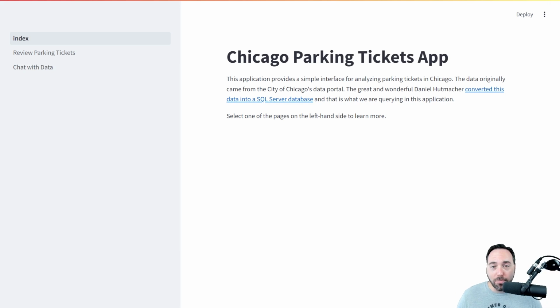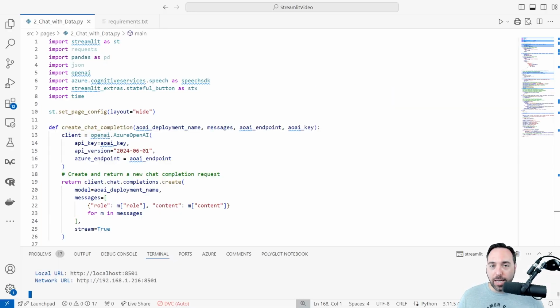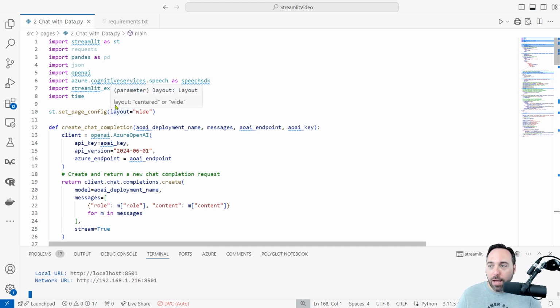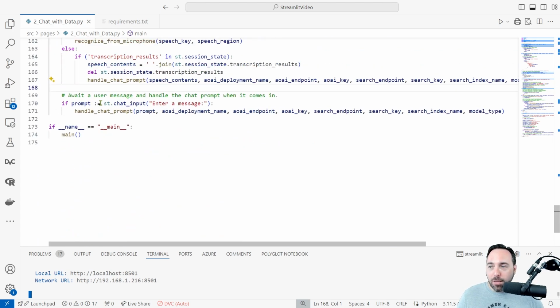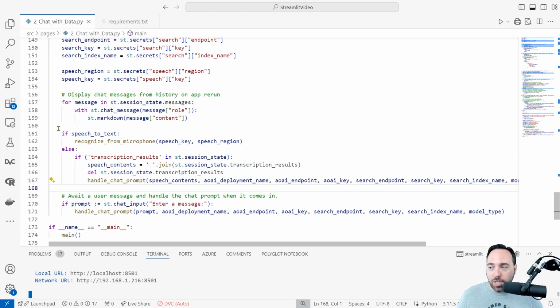All of my changes are in place, and we're running the Streamlit application a second time. Before I go too much further, there are a couple of corrections I need to make. Number one, I am not using the Streamlit JavaScript evaluation library in this code, so I've removed its import statement here. Number two, scrolling down to the bottom, I've actually transposed the loop here for message and session state.messages with the check for if we have the speech to text button selected. This is the correct order, and I had it in the wrong order prior to this demo.